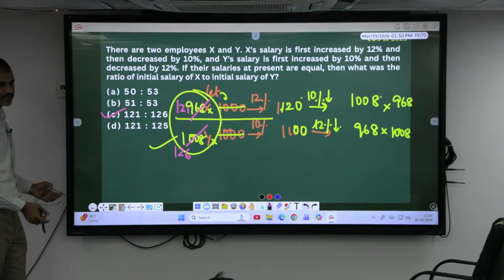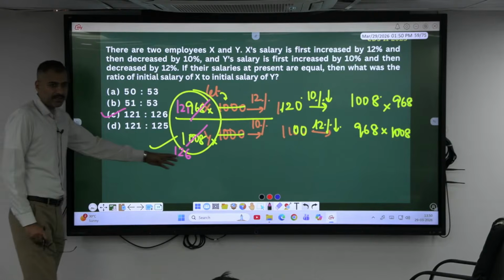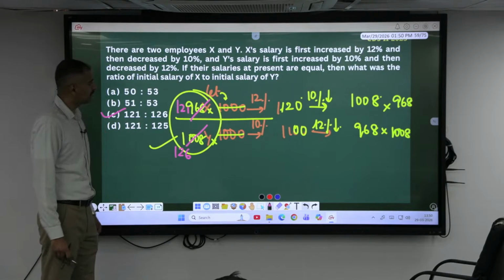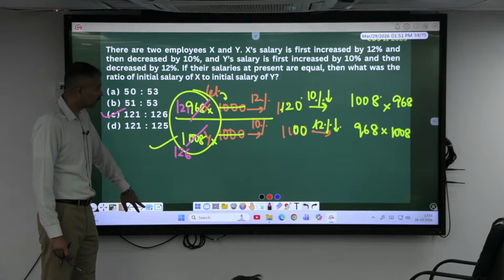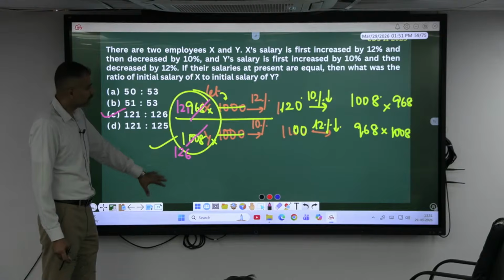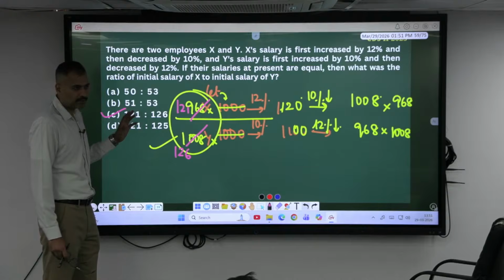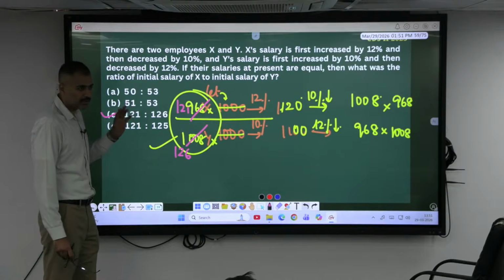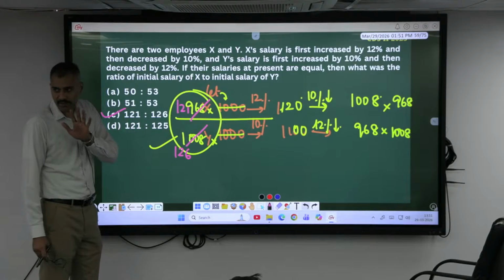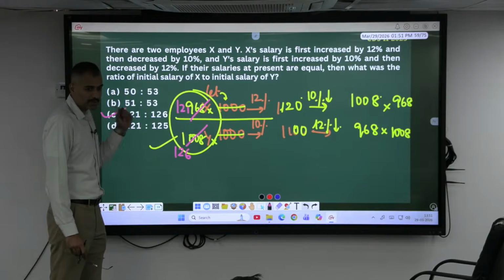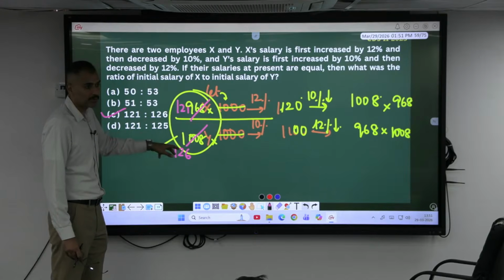Okay, possible question. If you get a very similar question, you know the technique of solving now. Increase, decrease, increase, decrease. You can go by successive also. Try that technique if you want. As of now, you don't have that much time to do all the methods or more number of questions. You solve the PYQs. If you are comfortably solving the majority of the questions, there is no need for revision or anything. You can concentrate on your GS part and you can write mocks. 5 mocks are enough for CSAT. If not, you have to go back and revise. Then again come and solve some of the mocks.